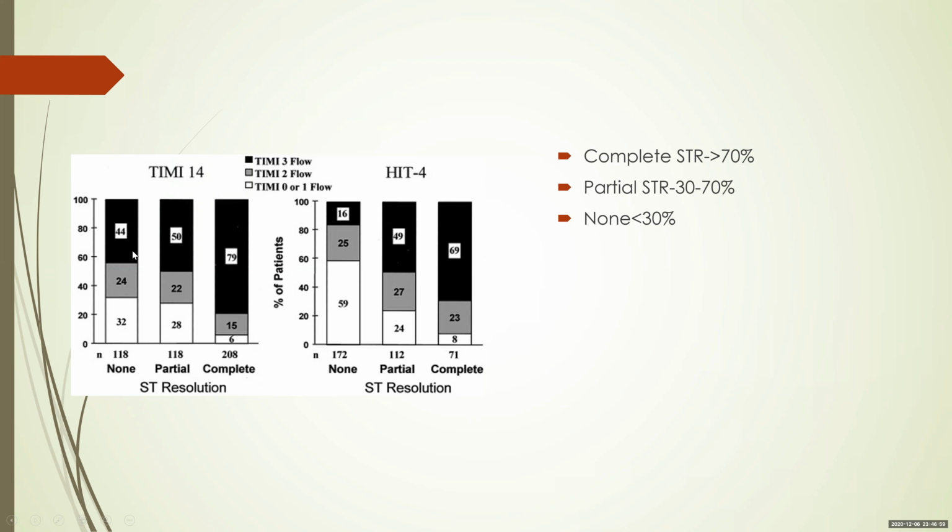However, the point I want you to know is this. A poor ST resolution of less than 30%, still 44% of the people had TIMI3 flow. So if you have good ST resolution more than 70%, most of the time you have TIMI3 flow. However, the absence of it does not mean the patient does not have TIMI3 flow.